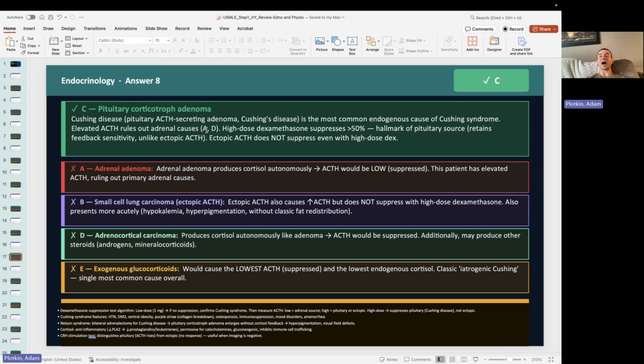So we found out this patient has hypercortisolism that's ACTH dependent. So again, it's either from the pituitary or from an ectopic source. And then we gave a high dose dexamethasone that suppressed the ACTH production, right? Normally, to consider it a positive test, the dexamethasone suppresses the ACTH by more than 50%. In this case it was 60%, we consider that a positive test, or suppression of the ACTH. So because the ACTH suppressed with high dose dexamethasone, we can be more certain that it's probably coming from the pituitary, or from the brain, rather than an ectopic source.